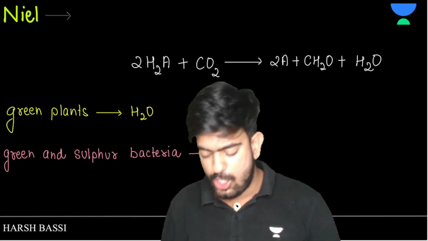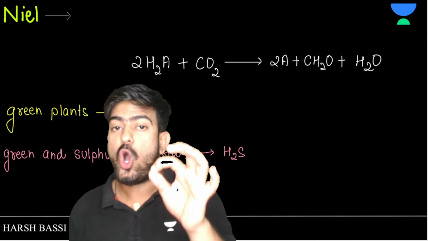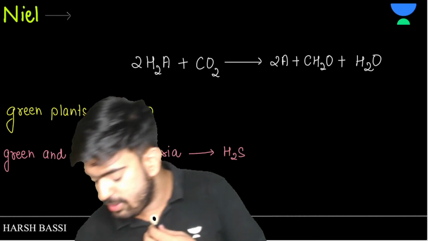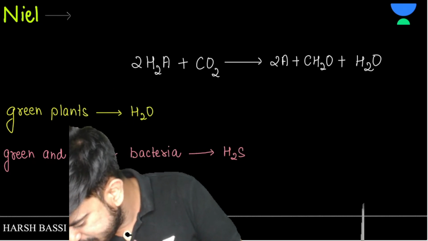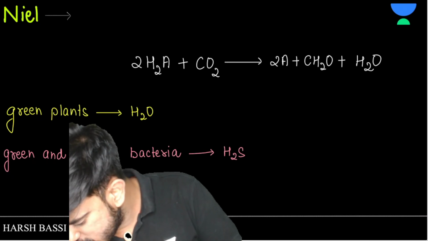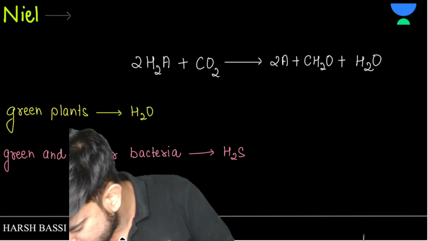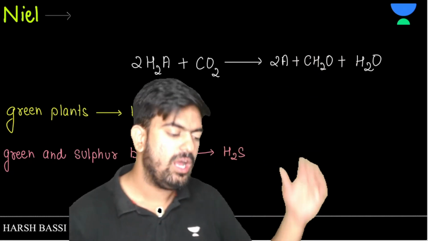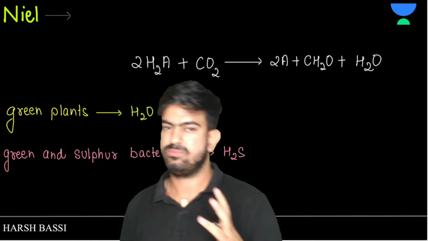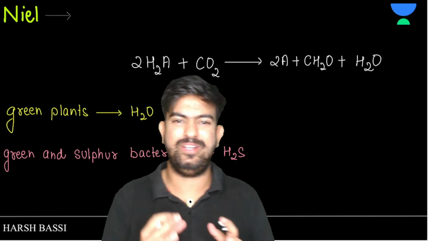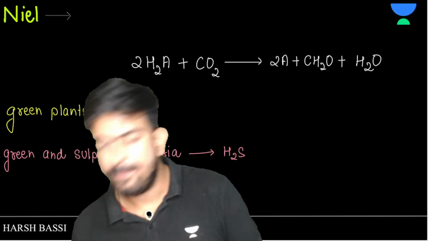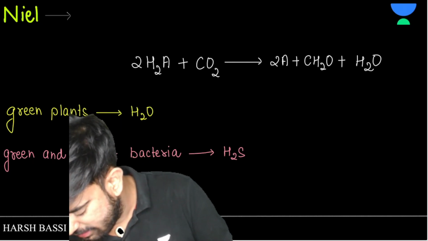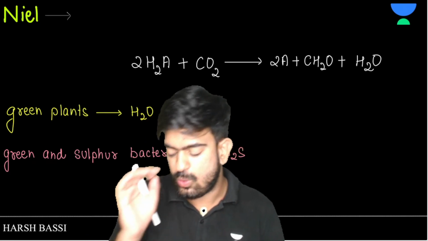if you take a green plant, in green plants, H2O is the oxygen donor. Clear to everyone? In the green plants, H2O is the oxygen donor. Clear? Great, sir. But there is some kind of bacteria which doesn't like oxygen. They say that no, I won't do photosynthesis from water, because I don't like you. So for them to do photosynthesis, there is another thing, which is H2S.